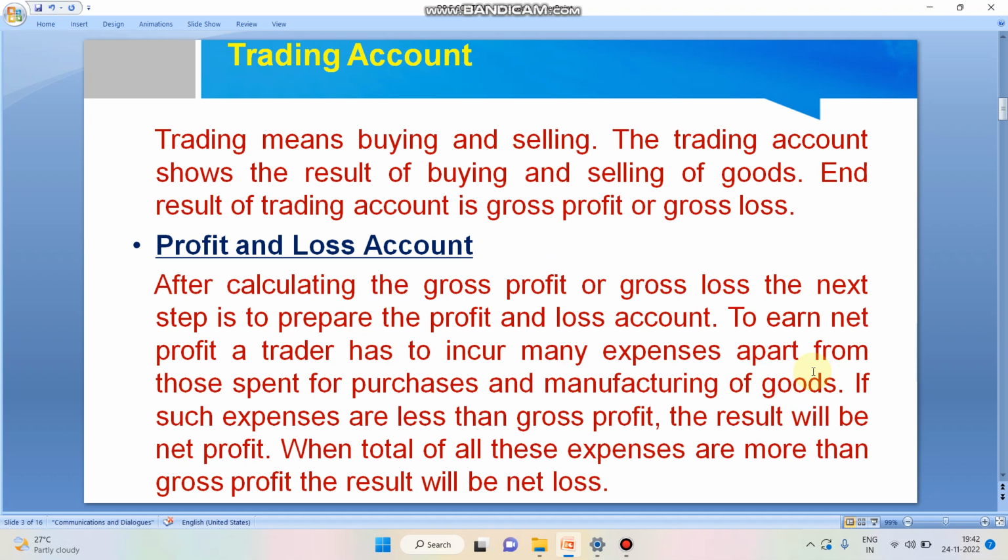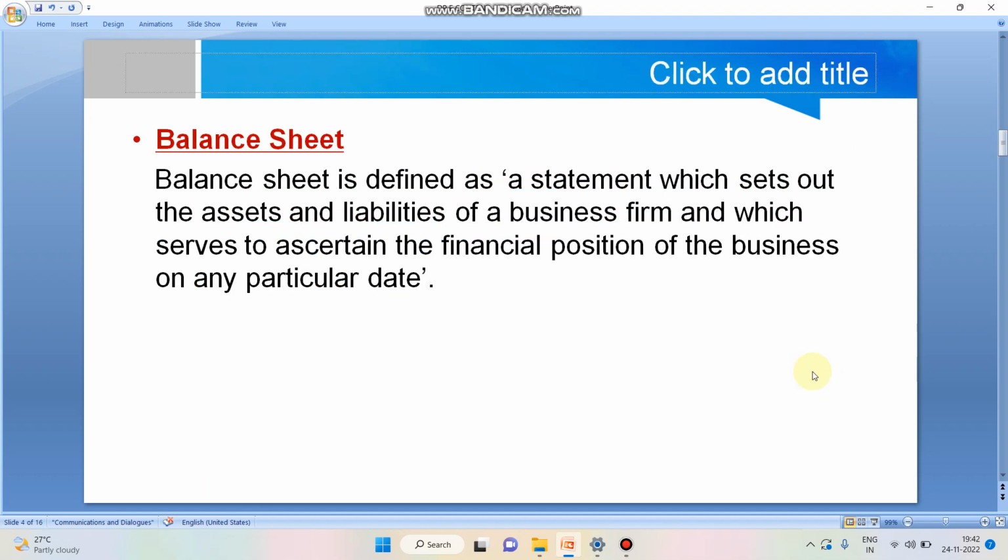This account is concerned with office related transactions. In that account, we record income and expenses, profit and loss. The third stage is preparation of balance sheet.